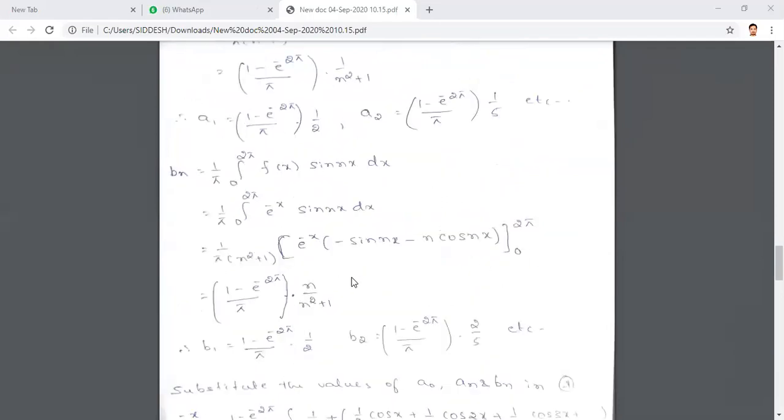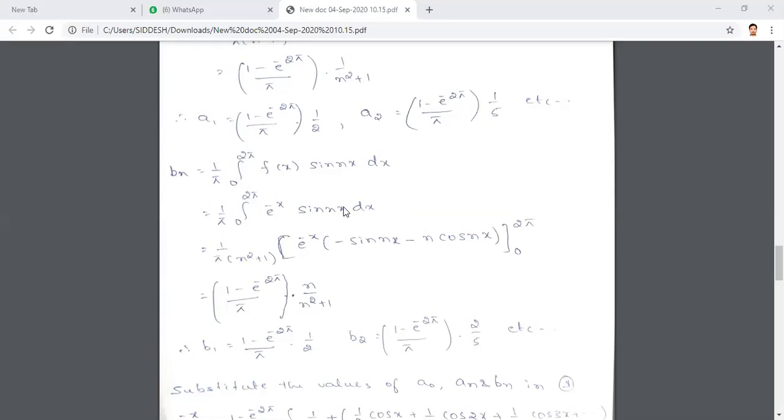Now one more thing is left out. You have to find one more Fourier coefficient, that is bn. The bn formula is 1 by pi into the integral over 0 to 2 pi of f of x sin nx dx. It will become 1 by pi, and for the value of f of x just substitute e power minus x into sin nx. So you have to apply the formula for e power ax sin bx, which is e power ax by a square plus b square, times a sin bx minus b cos bx. Is it right?